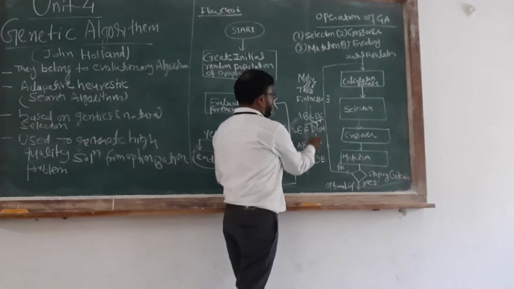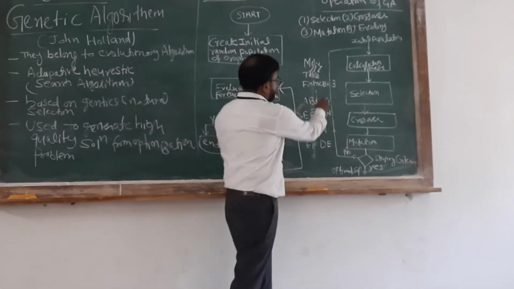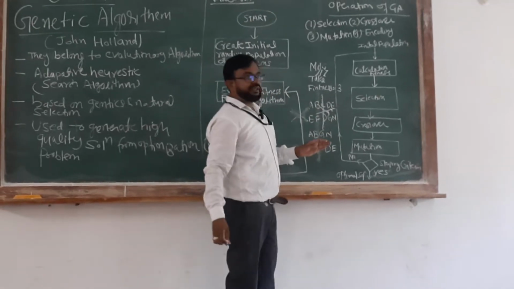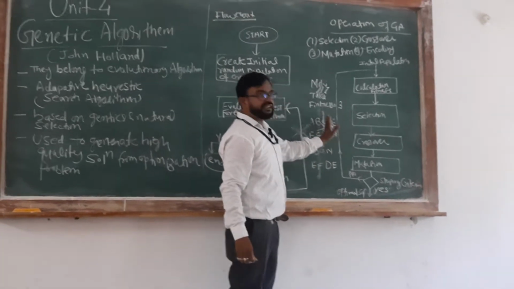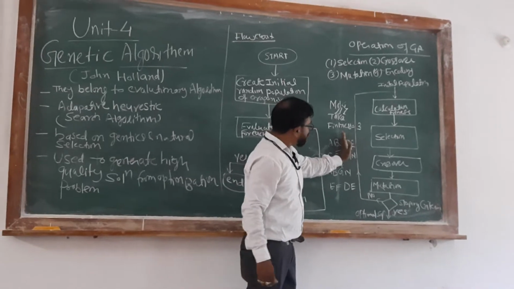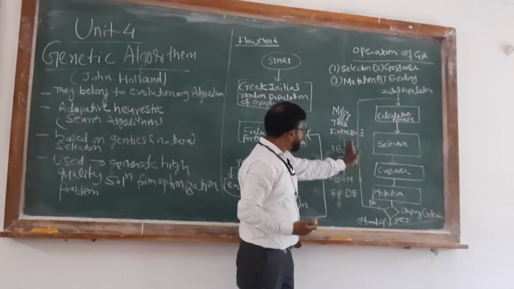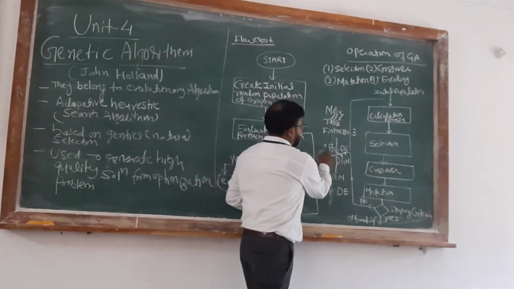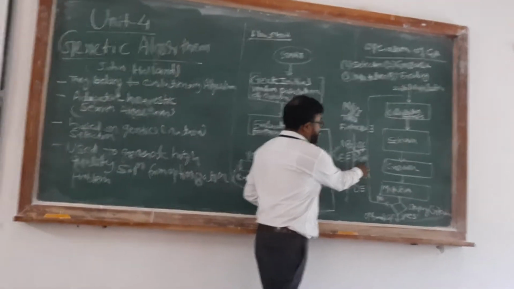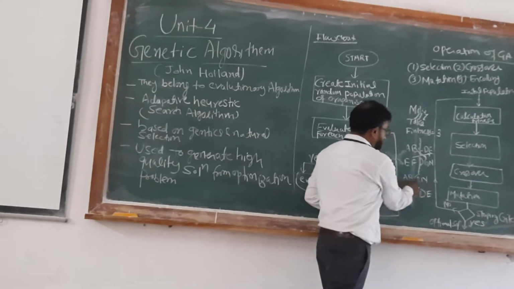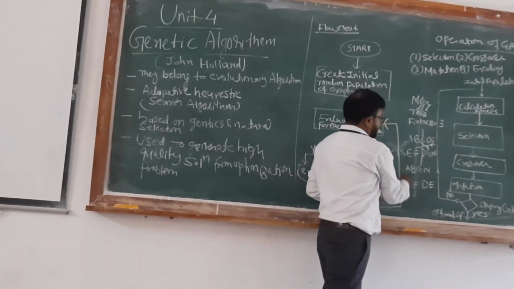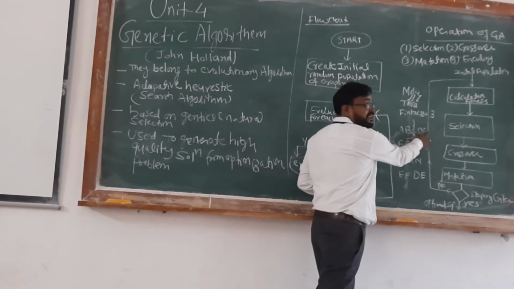So in the swapping, what happens? Here it is a 1, 2, 3 point crossover. From this point, this side one word is there, this side one word is there. So here what happens? Now A, B is swapped with the GN. A, B, GN, then E, F is swapped with the DE.